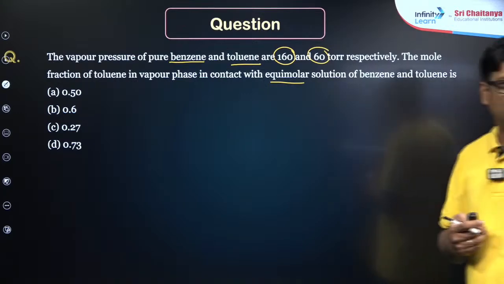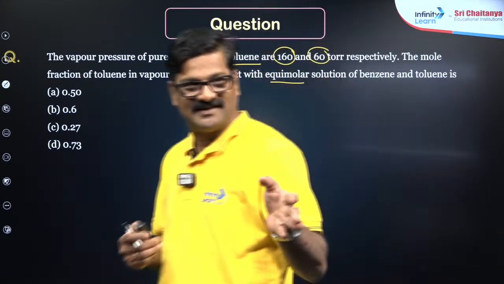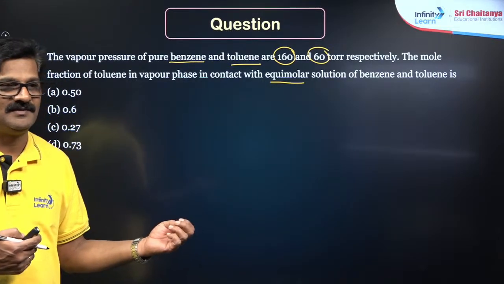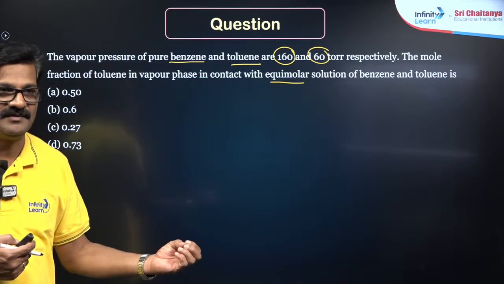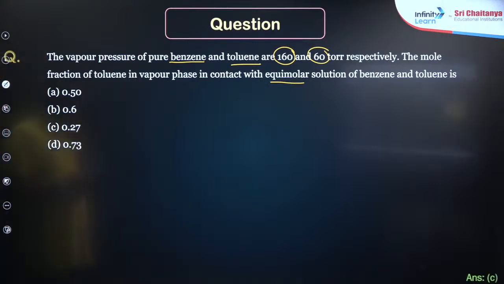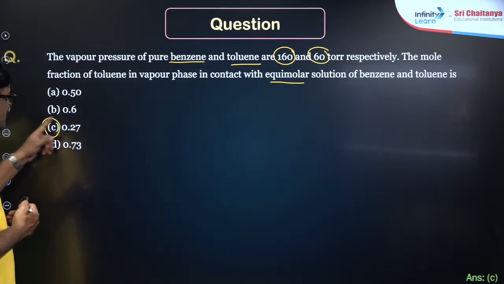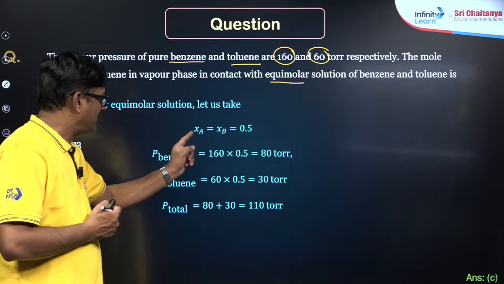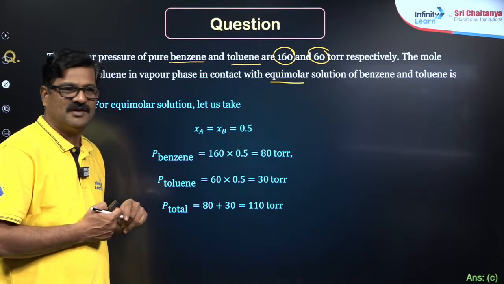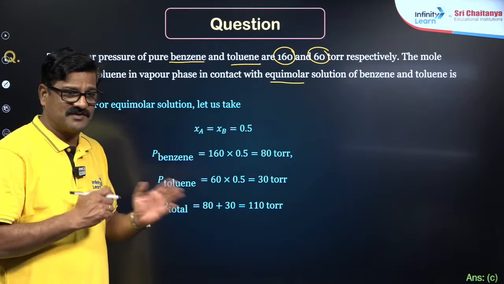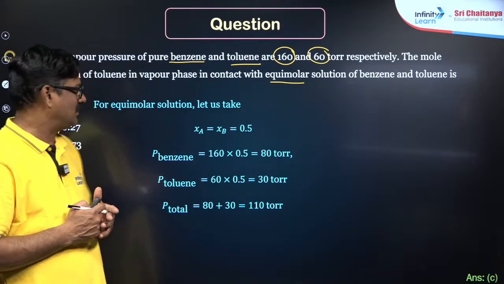Okay, so Vishal, you kept quiet. Nandu, Madhavi, Anushka. Fine, that can be given as 0.27. How is it for an equimolar solution? The mole fraction of A is equal to the mole fraction of B, which is 1 by 2, because this plus this is equal to 1 only.